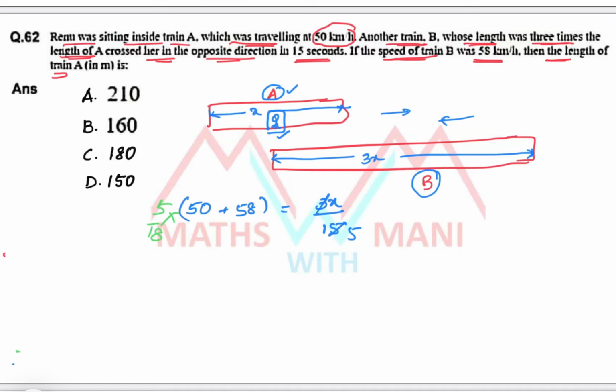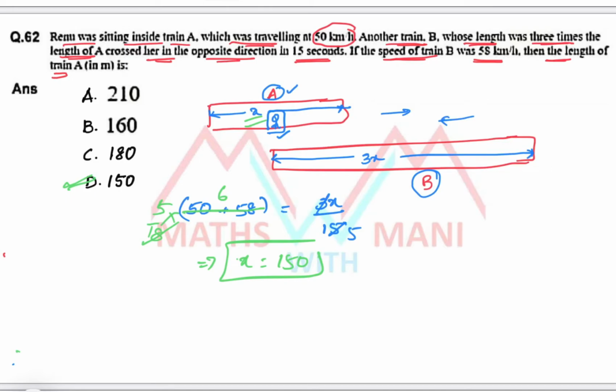So now observe, 50 plus 58 is 108. 18 sixes are 108. So 5 into 6 is 30, and 30 into 5 is 150. So what is the value of x? 150. You have to find the length of train A, that is x. So x is equal to 150. So the fourth option is the correct answer. Clear?